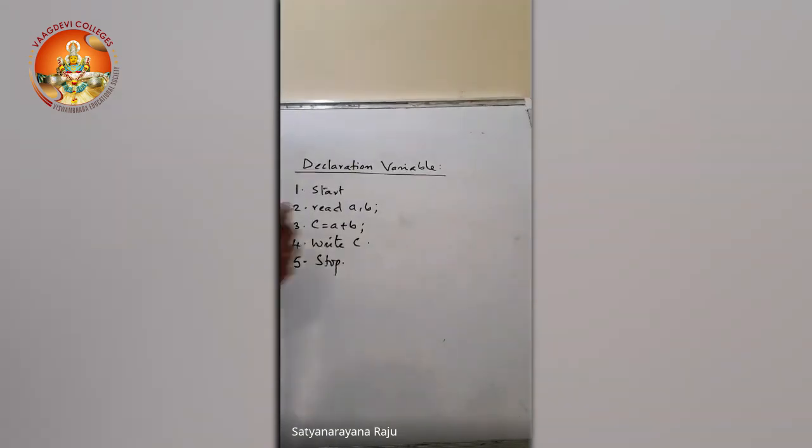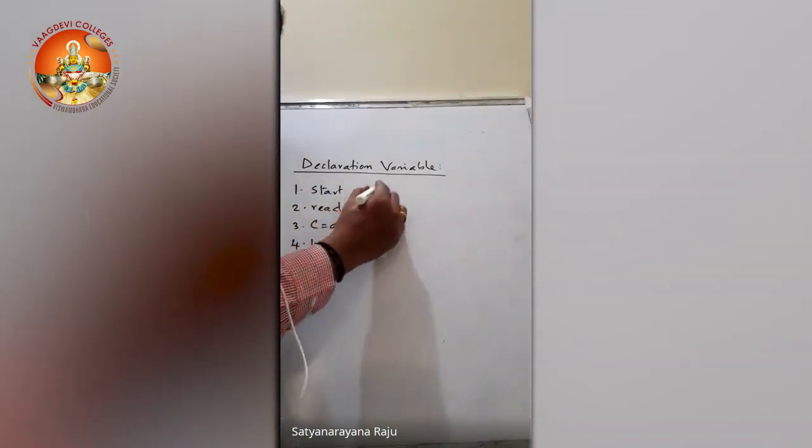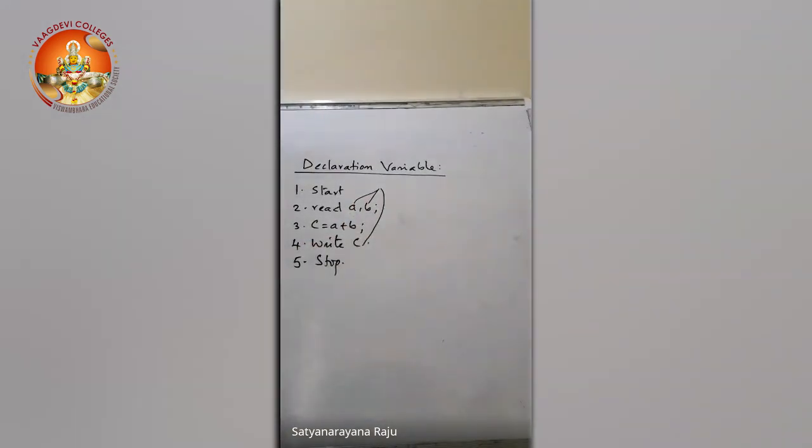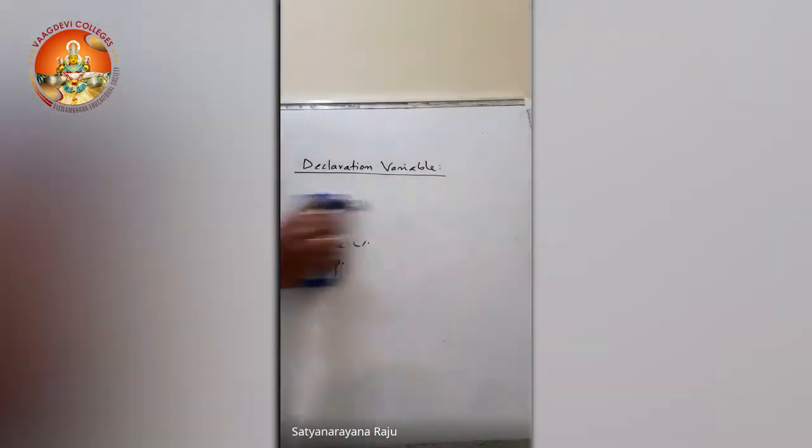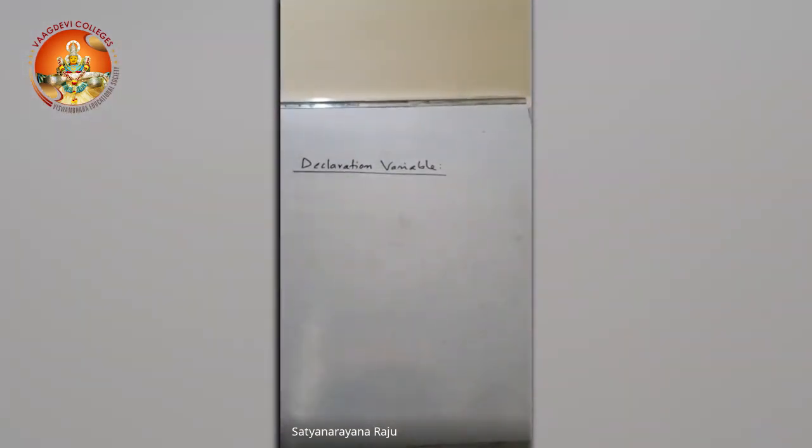So if you are going to store integers, we have to inform that I'm going to use a, b, c, 3 variables in my program, and I'm going to store integer data. So it will restrict us to store only integer values. And if you want to find the addition of two real numbers, in that case, we have to declare them as either float or double. Right? So this is called declaration of variables. Remember, before using any variable in the program, it must be declared properly by using a data type.